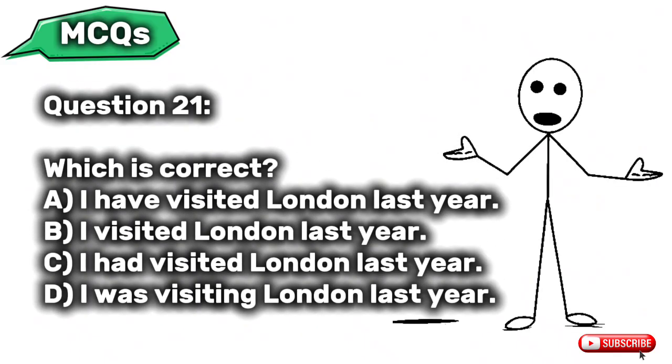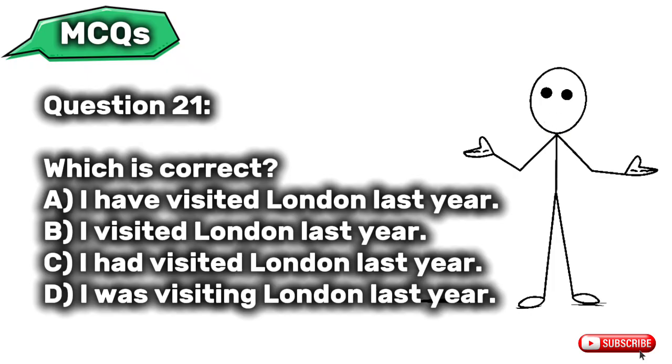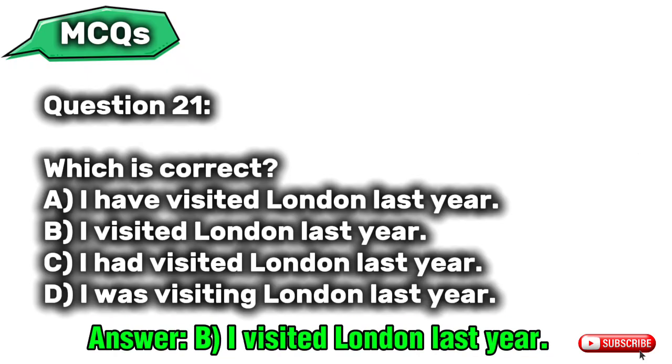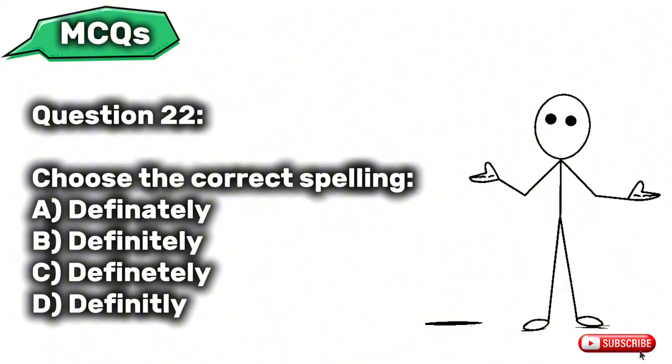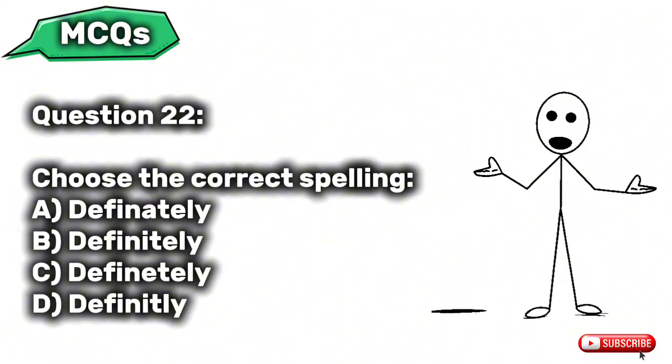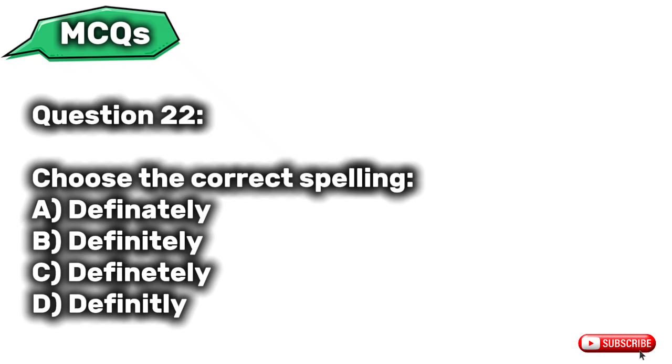Question 21. Which is correct? A. I have visited London last year. B. I visited London last year. C. I had visited London last year. D. I was visiting London last year. Question 22. Choose the correct spelling. A. Definitely. B. Definitely. C. Defiantly. D. Definitely.